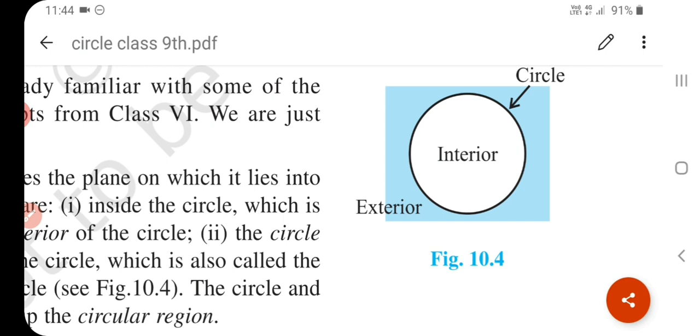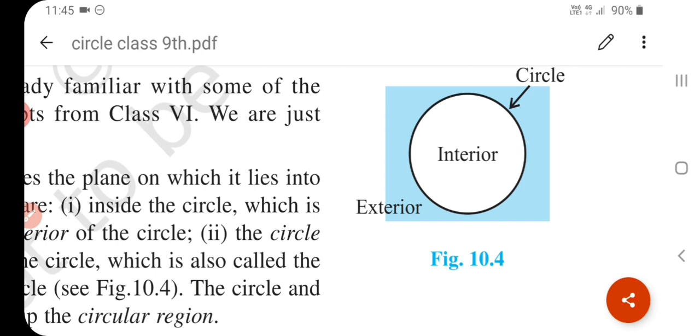Okay, understand? So circles having the same center are called concentric circles. If there are two circles whose center is the same, then we call them concentric circles. Okay, meaning the center of both is the same. Two circles are said to be congruent if and only if either of them can be superposed on the other so as to cover it exactly, or if and only if their radii are equal.